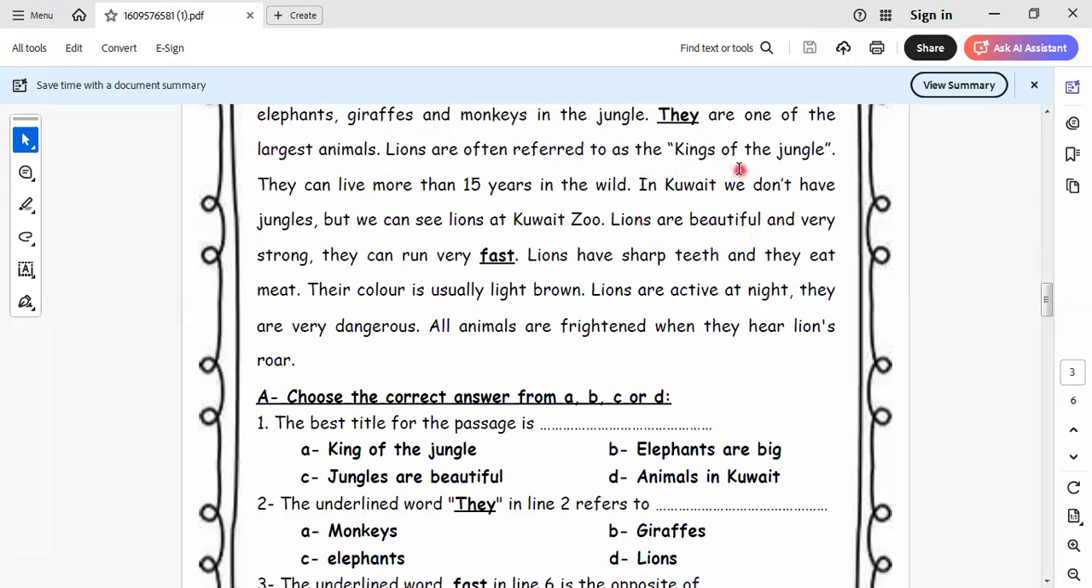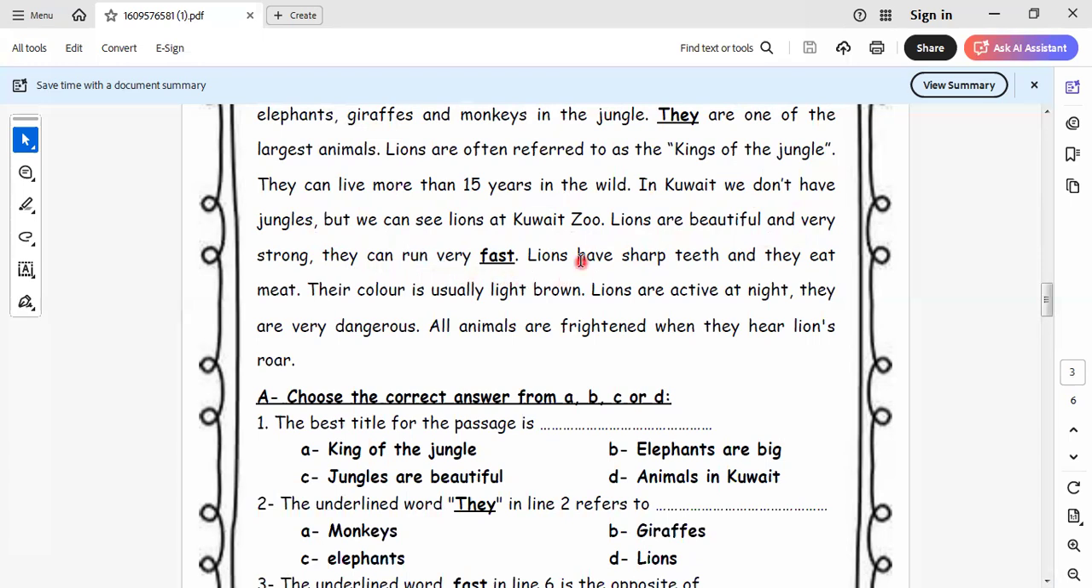All of us know that when we go to the zoo, we say the king of the zoo. It will be what? It will be the animal. It will be the lion. Okay, the lion is the king of the zoo. They can live more than 15 years in the wild. In Kuwait, we don't have jungles, but we can see lions at Kuwait Zoo. Okay, like the zoo in Egypt also. Okay, lions are beautiful and very strong.